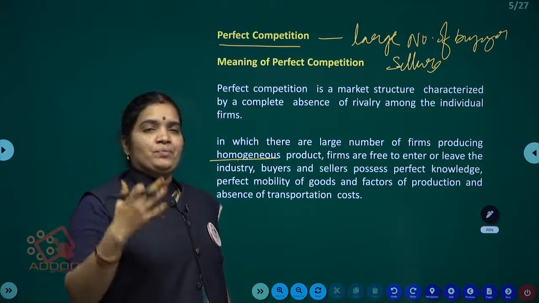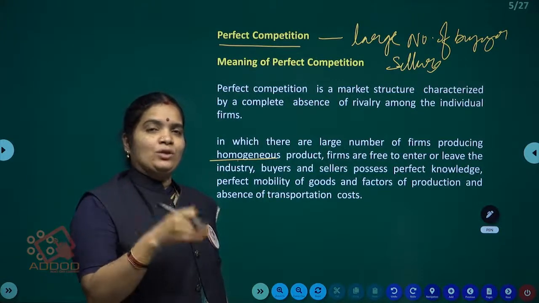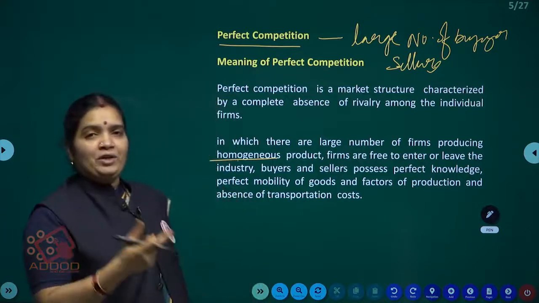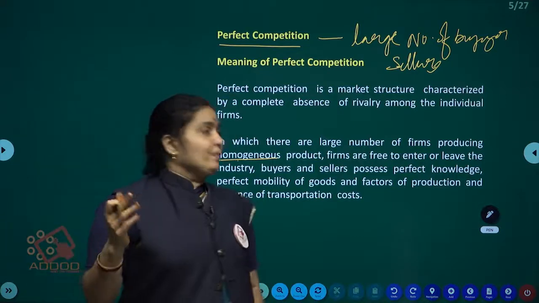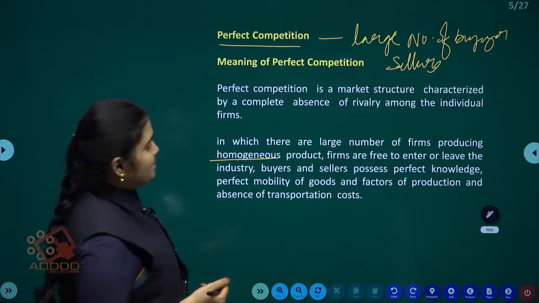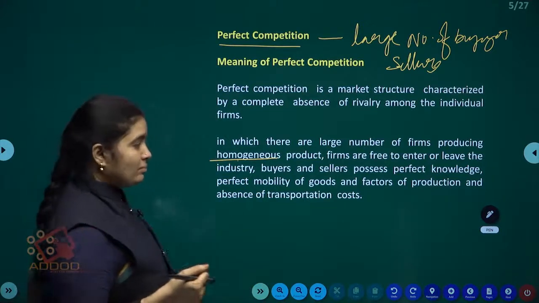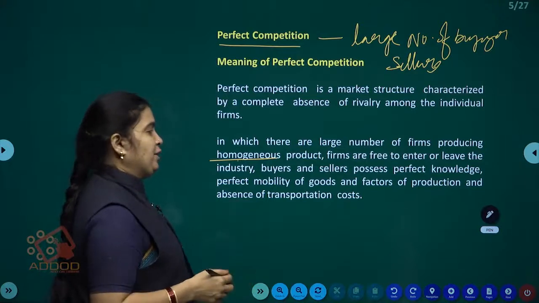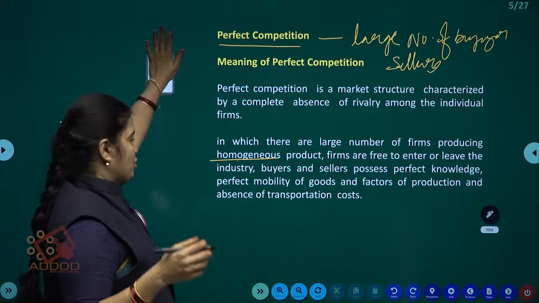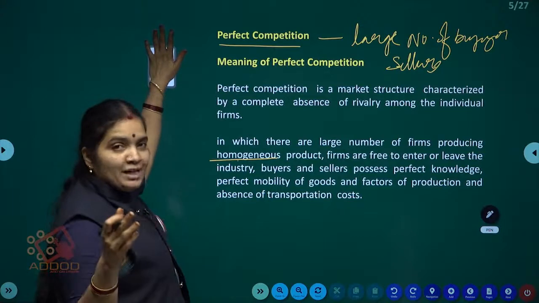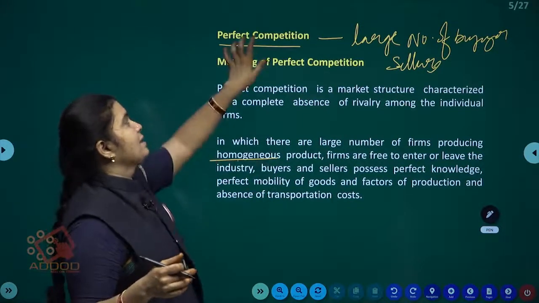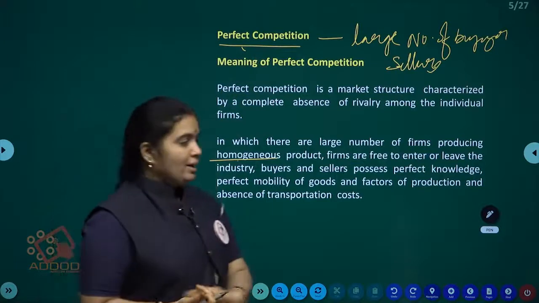Second way, if the firms in the market are facing losses, immediately they will quit from the market. Next one, buyers and sellers possess perfect knowledge, perfect mobility of goods and factors of production, and absence of transportation cost. That market is called perfect competition, right guys?